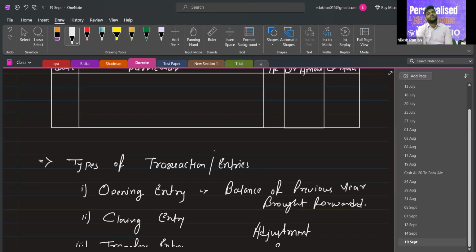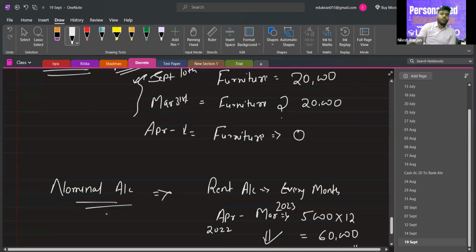Which type of account? Personal and real. And which type of account balance cannot be carried forward? Nominal. So nominal account balance cannot be carried forward. That's why we pass the closing entry for nominal accounts. So the opening entry is for real and personal accounts and the closing entry is for nominal accounts.